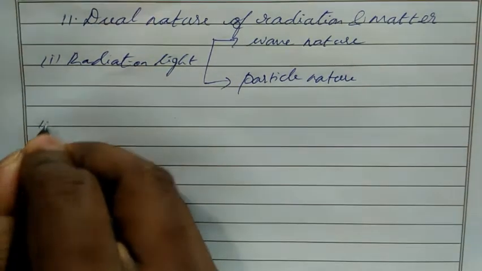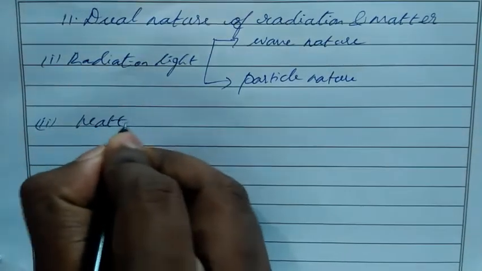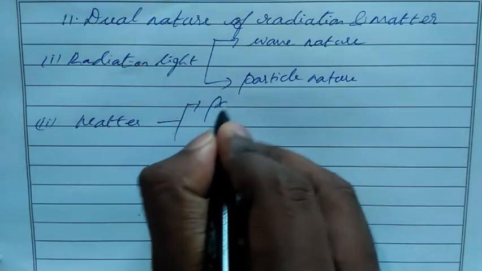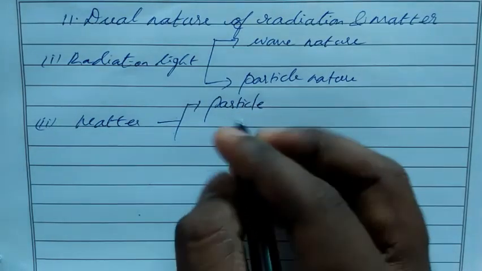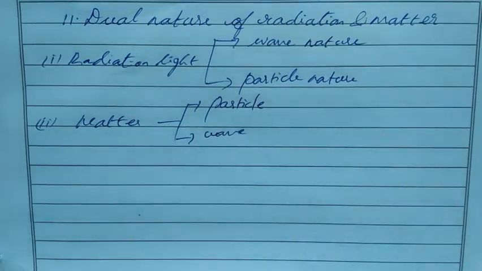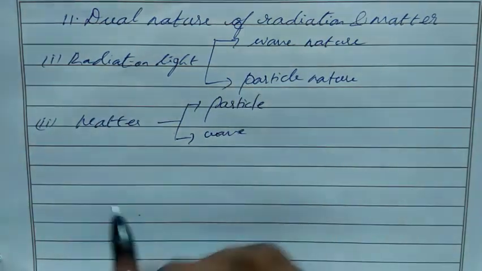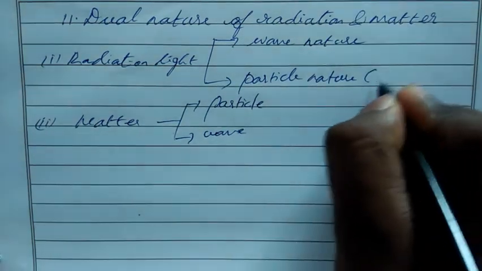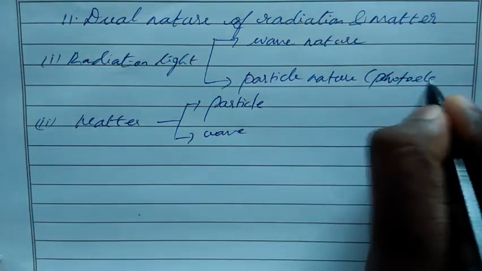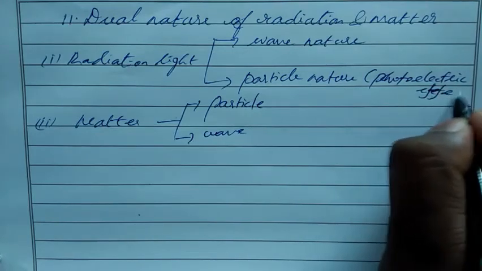The next one is matter. So matter also has two natures. One is particle, another one is wave. So we can prove the particle nature of light by doing the photoelectric effect.